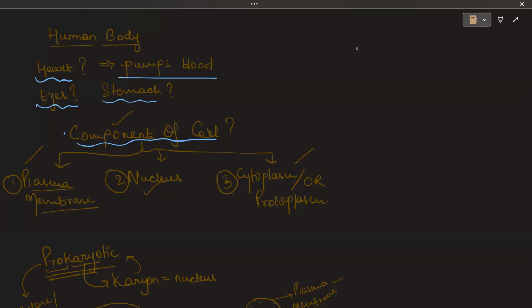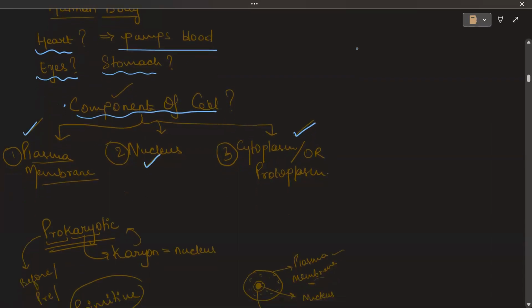So the cell in general has three components. First is plasma membrane, then there is the nucleus, and then there is the cytoplasm or the protoplasm. These three are the components of the cell. Plasma membrane is the outer membrane that protects the cell. You can imagine the nucleus as the brain of the cell. Then there is cytoplasm or protoplasm. It is the fluid-like structure in which all the organelles are there. The nucleus is also there in the cytoplasm only. And the cytoplasm is the arena, the area where all the cellular activities occur.